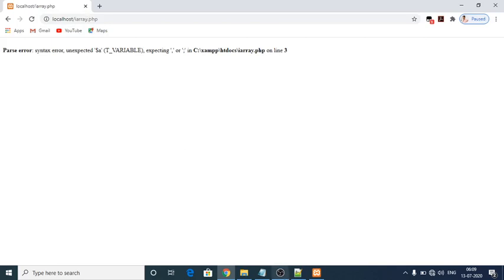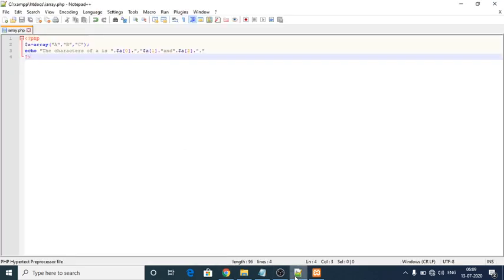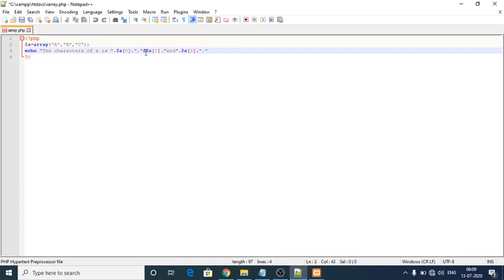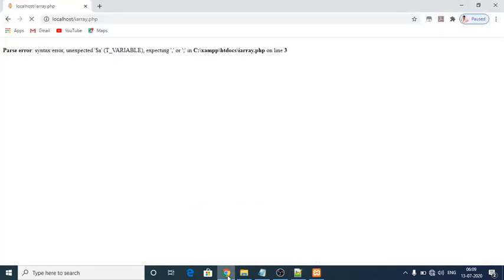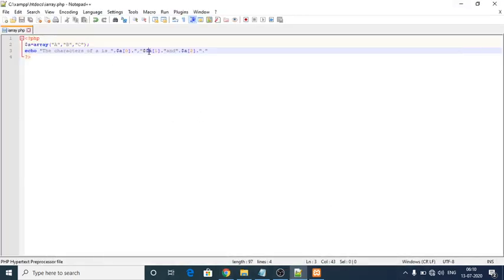So a parse error is there, so we have to rectify the error. In your book they have given it wrongly, and no variable should start with a double dollar symbol, so please erase that.